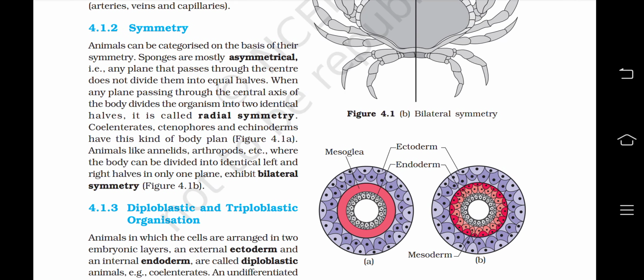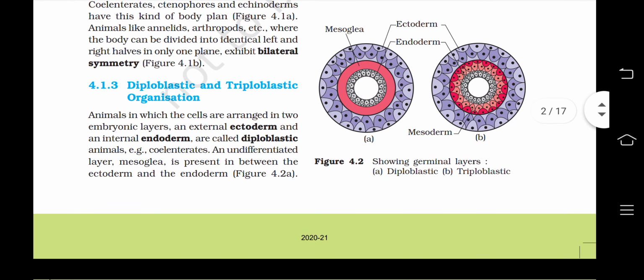Now, coelenterates, ctenophores and echinoderms have this kind of body plan. Animals like annelids, arthropods, etc., where the body can be divided into identical left and right halves in only one plane, remember, only one plane, exhibit bilateral symmetry. Now let's talk about the diploblastic and triploblastic organization.